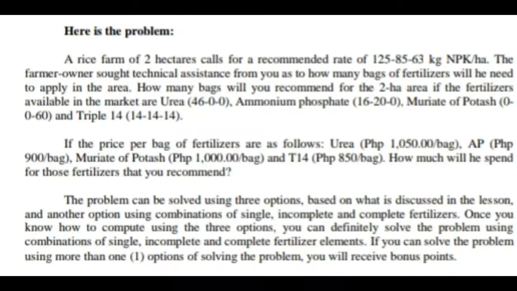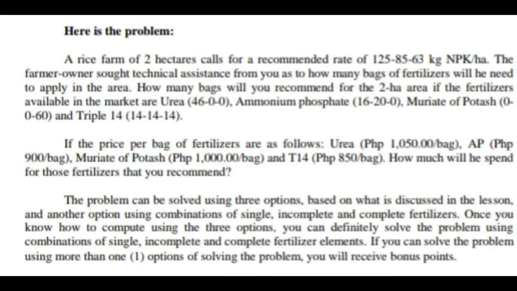Thank you. So here are the problems. A rice farm of 2 hectares calls for a recommended rate of 125 nitrogen, 85 phosphorus, and 63 potassium kilograms per hectare. The farm owner sought technical assistance from you as to how many bags of fertilizers he will need to apply in the area.